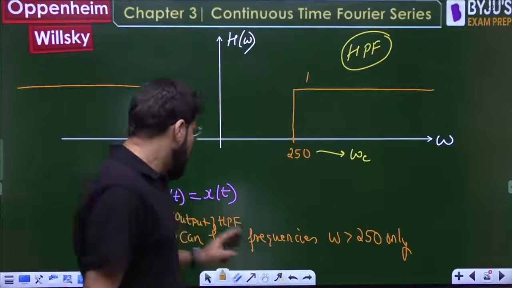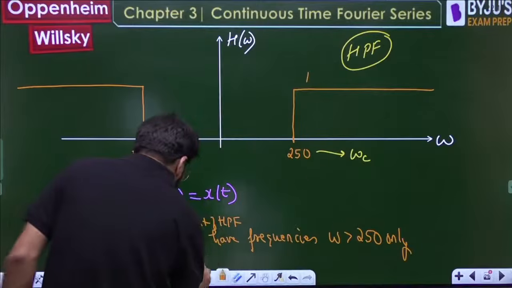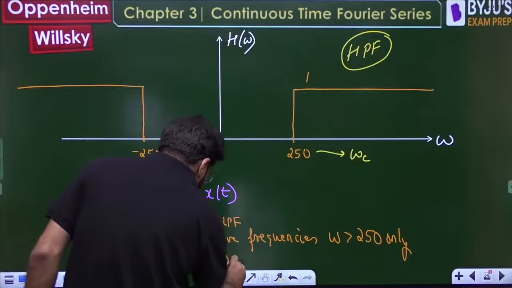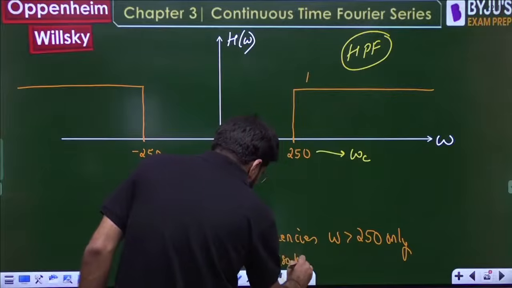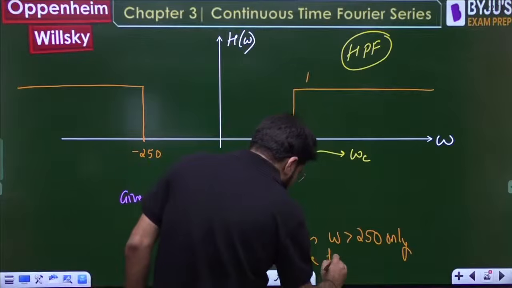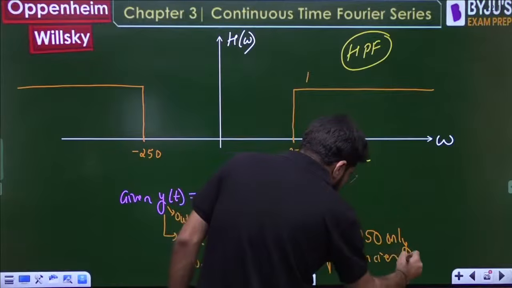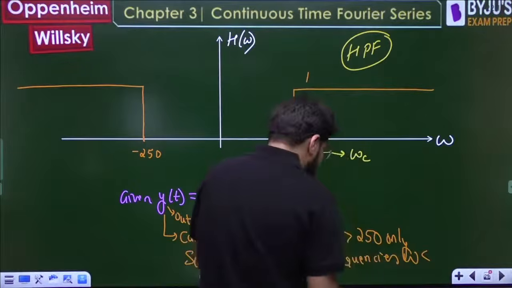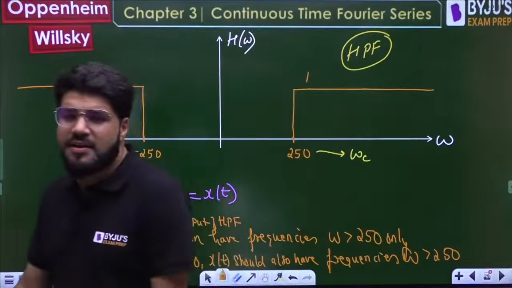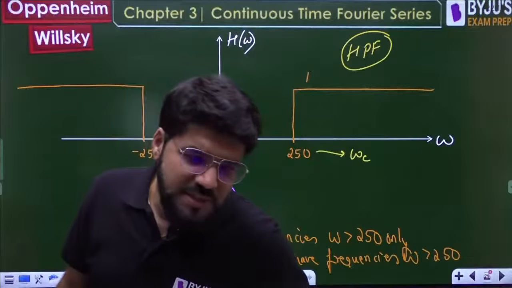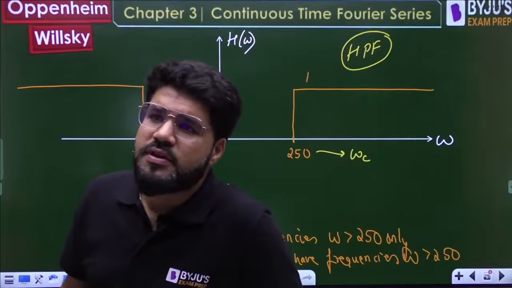So if yt is equal to xt, I can say that xt should also have the frequencies omega which are greater than 250. Can I say that? It should also have the frequencies greater than 250.